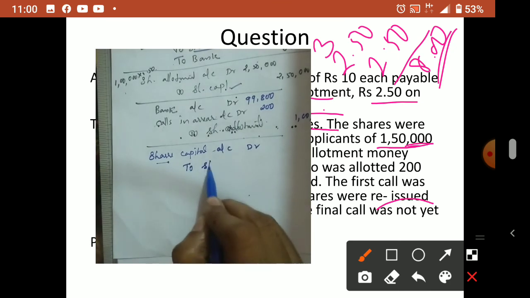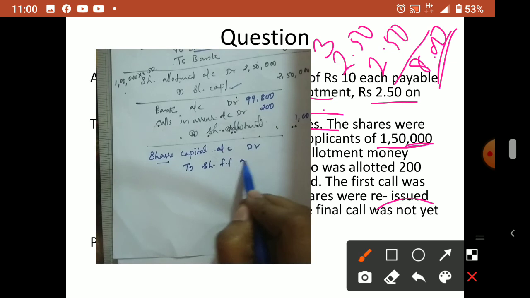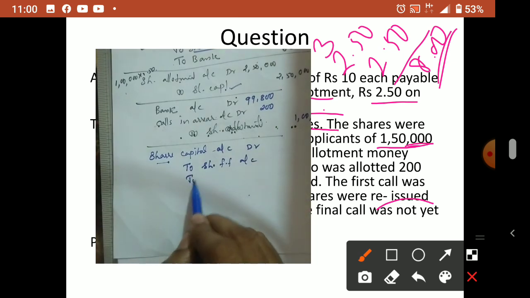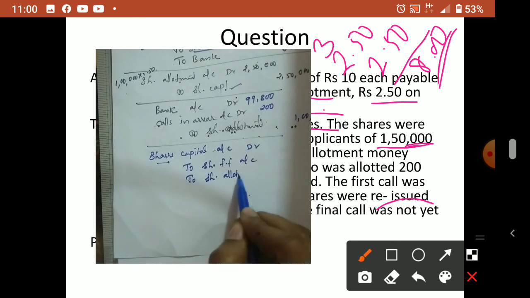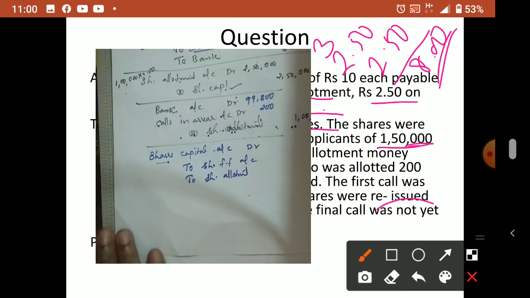What received will be written where? Share forfeiture account. What not received will be written in that installment. What not received is share allotment. Correct, no? Share allotment money not received. Okay, so here share capital, how much called from him? Only application and allotment.